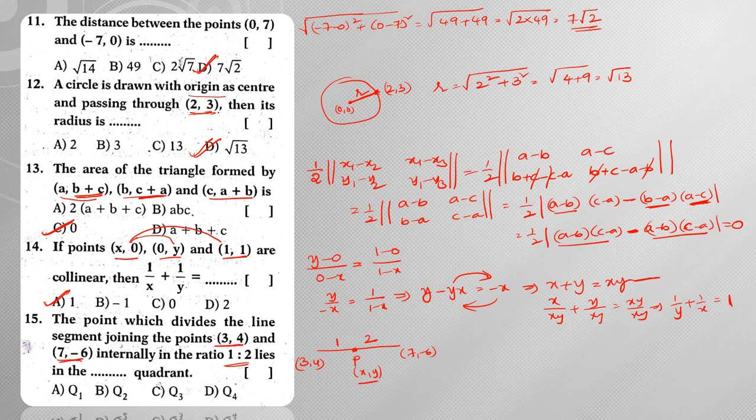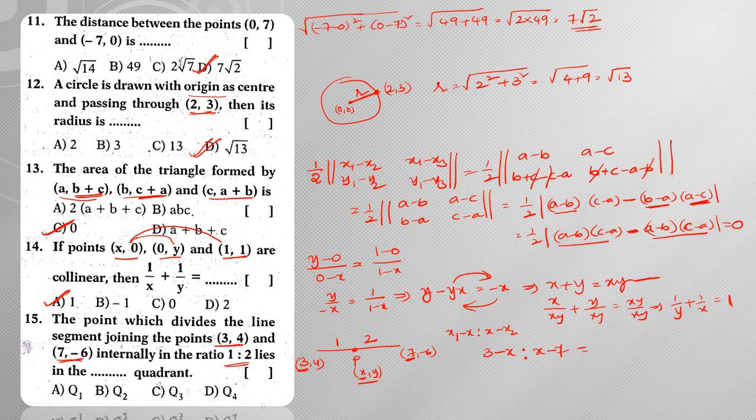Okay. Now for this I can make use of one formula which is nothing but a shortcut. So I can write 3 minus x, so x1 minus x. So 3 minus x is to x minus x2. So x minus x2 means, x2 is 7 here. So what I did is I have taken x1 minus x is to x minus x2.